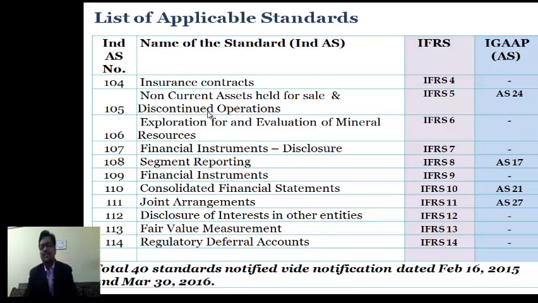So there is no specific standard under Indian regime. This standard caters the disclosure requirement of investment in associates, joint ventures and subsidiaries. So the disclosure of Ind AS 28, Ind AS 110, Ind AS 111 is given in Ind AS 112. Under Indian GAAP, the disclosure requirement has been incorporated in AS 21 which is on consolidation, AS 23 which is on associates, and AS 27 which is on joint ventures.